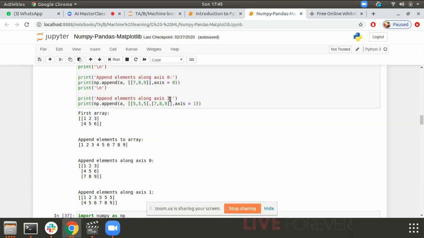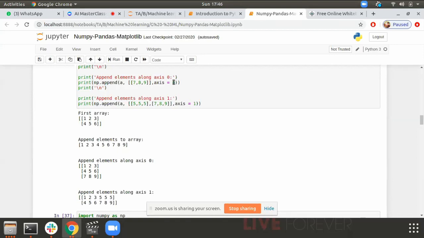So axis 0 is x and axis 1 is y, right? Yes, but don't memorize it in this way, that 0 is x and 1 is y, because in some functions of numpy and pandas, they are used interchangeably also.